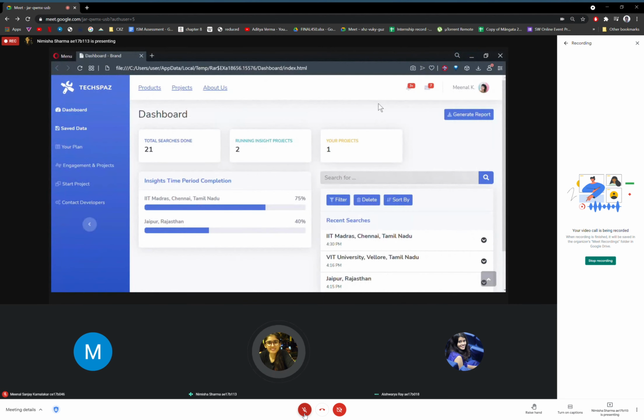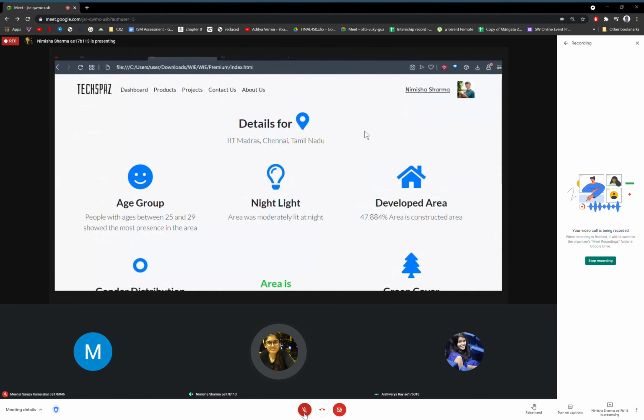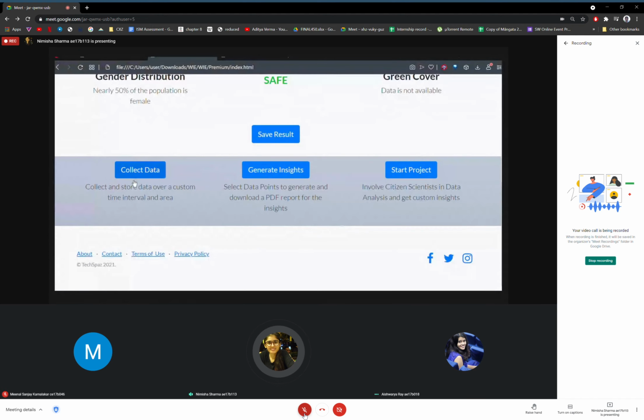Now, this is how the dashboard looks. So there are the total searches done, your saved searches are also there, and the insights are also available. Now, coming to the premium option, it is ad free. There are 5 data points in the prototype with additional options for custom data collection, storage, getting insight reports after data processing, and you can also start your own common citizen science project.